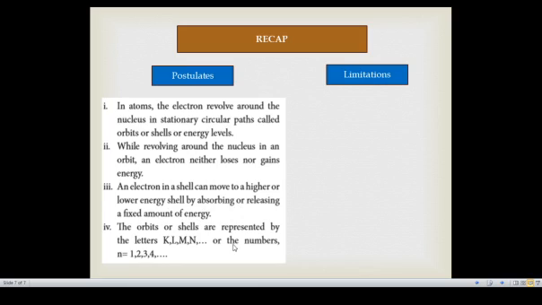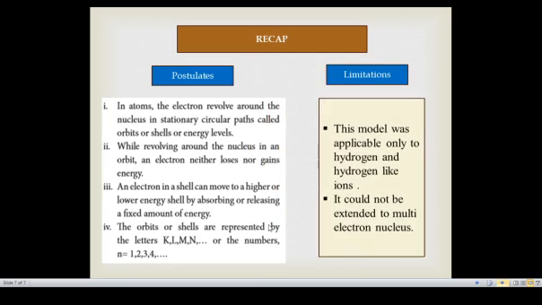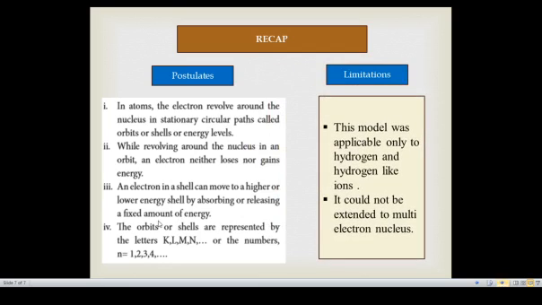The orbits are represented by the letters K, L, M, N, and in numbers 1, 2, 3, 4, and they are called energy shells or energy levels. The limitation is that it is applicable only to hydrogen and hydrogen-like ions, and it could not be extended to multi-electron atoms.